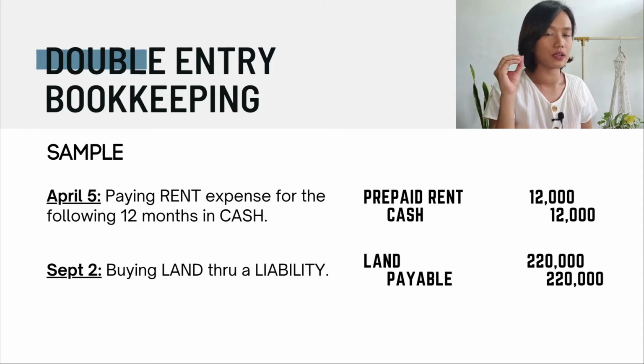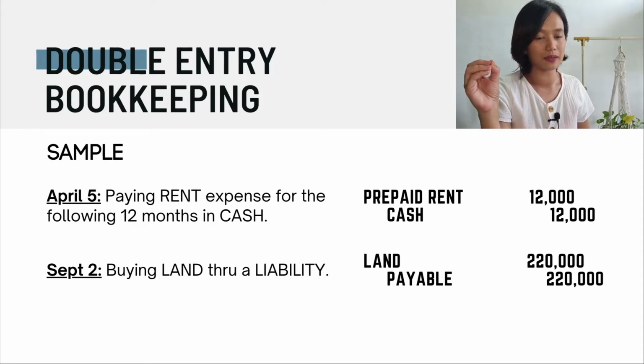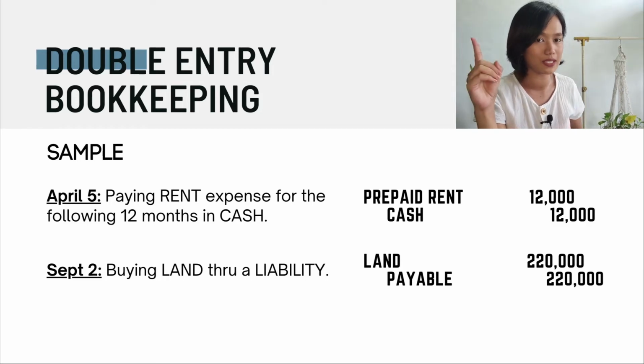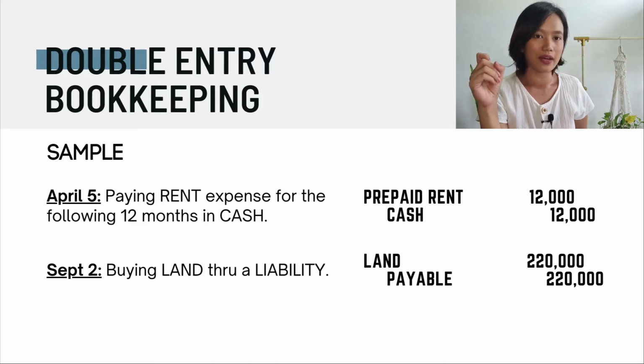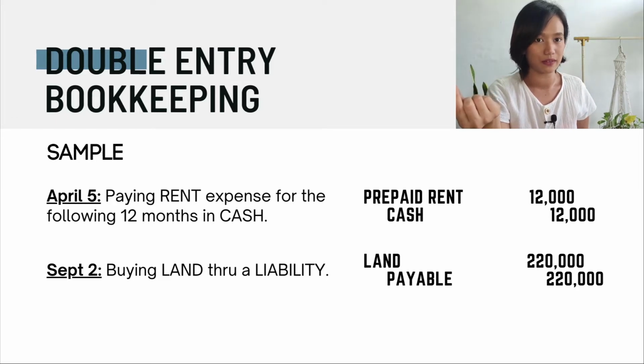So you got a prepaid rent of 12,000. You increased your asset of prepaid rent of 12,000, and you decrease your asset of cash because, of course, you owe the prepaid rent. You have to pay it. You have to credit cash of 12,000.